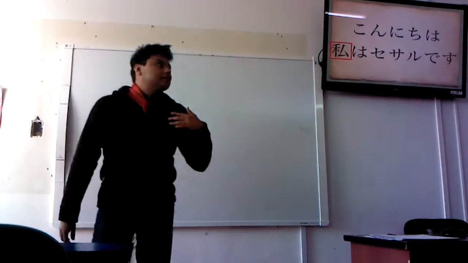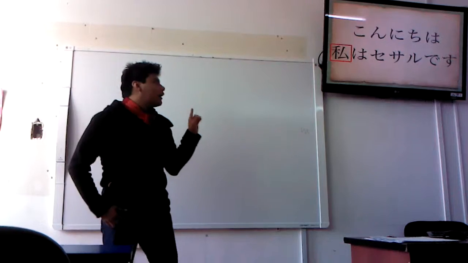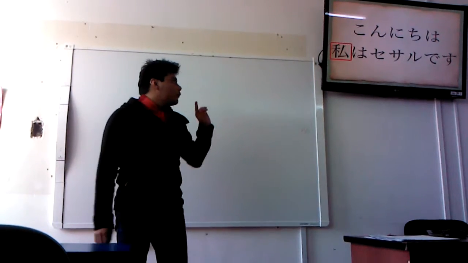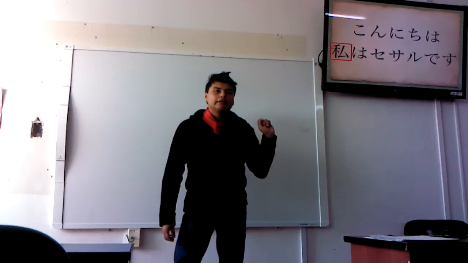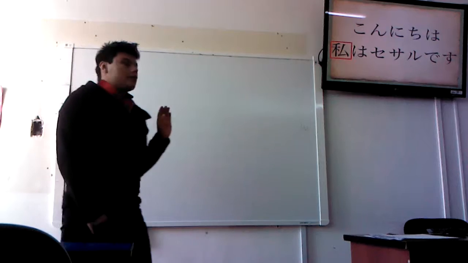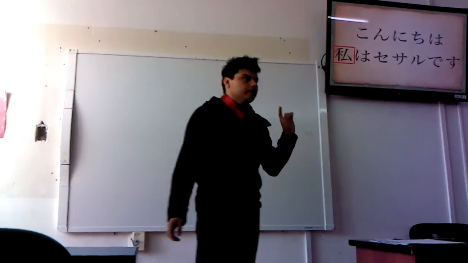As I said in my introduction, I use one kanji in this sentence. The enclosed character is kanji. It means I. It's a Japanese word which has a kanji form.